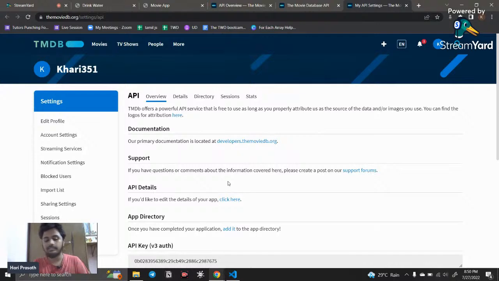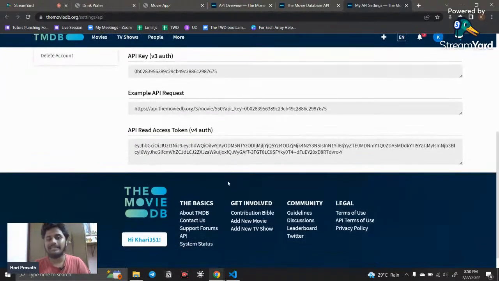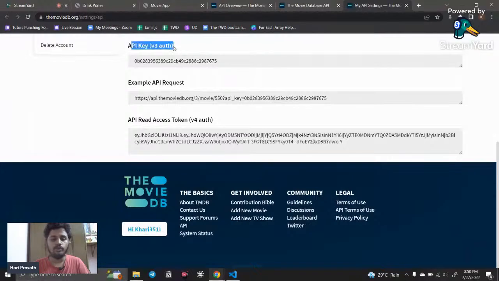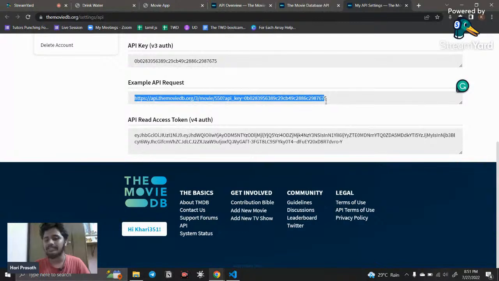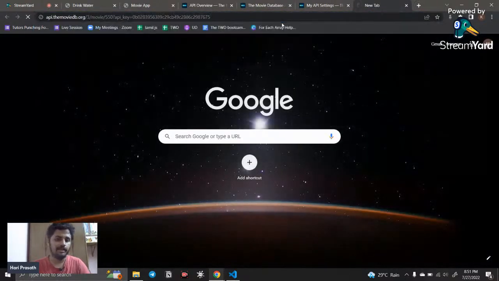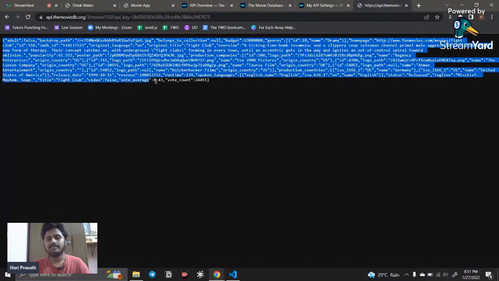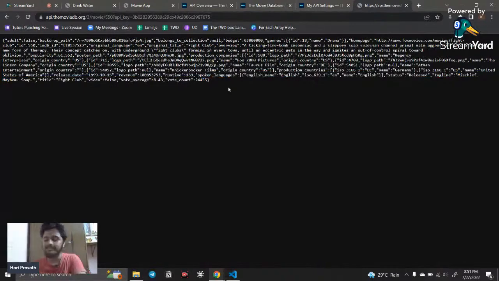After you click save, you can see things like the API key and v3 auth. This is very important. This is the key that gives access to the API data. Also, here is an example of how to produce an API request. If you copy this and paste it in the browser and press enter, you can see this is the data, the code hidden inside that API.